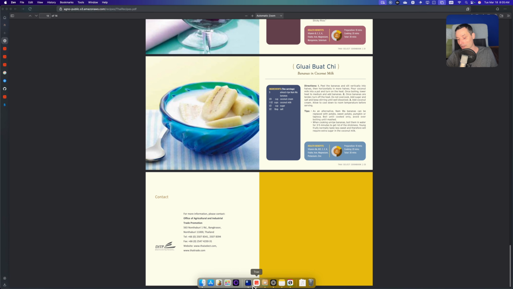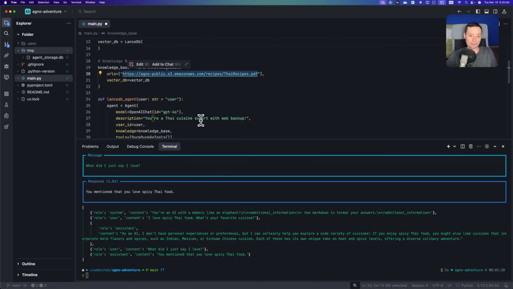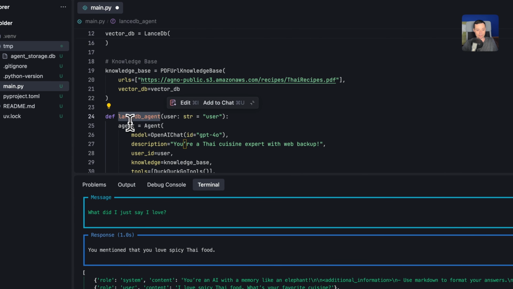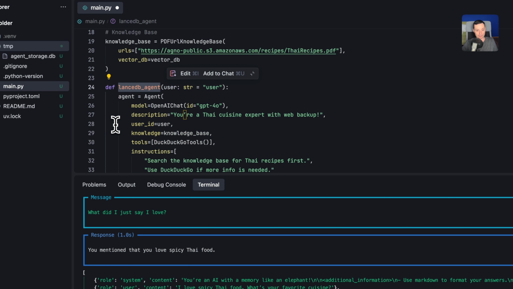And let me open this again. Here you have the function, the LanceDB agent that is defined, and in here you have the user that we're going to send a message, and you have the agent again. You have the OpenAI, you have the description, you are a Thai cuisine expert with web backup, and in here you have the user ID, you have the knowledge that is used, and you have also the tool that is used.